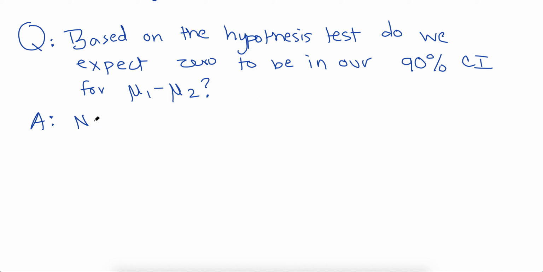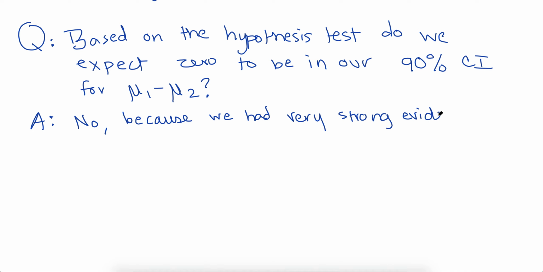So we'll say no, because our conclusion before, we said we had very strong evidence for our research claim, which was written as HA, mu1, the average length for females, was greater than the average length for males.